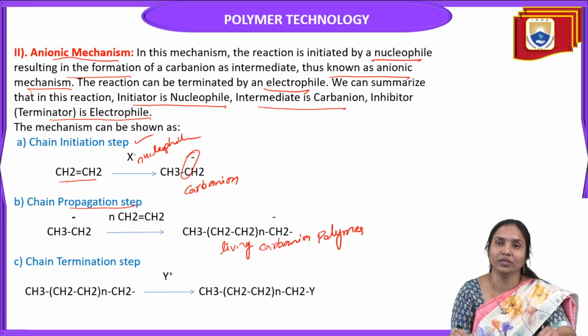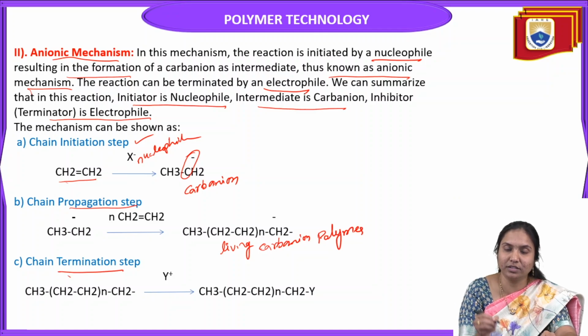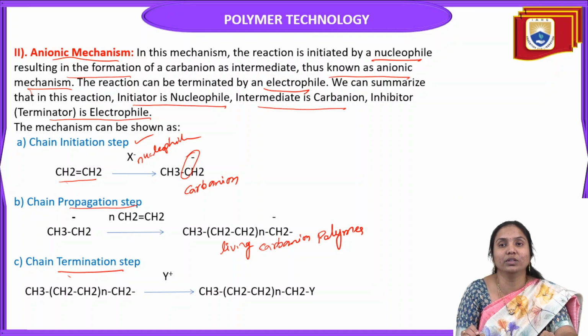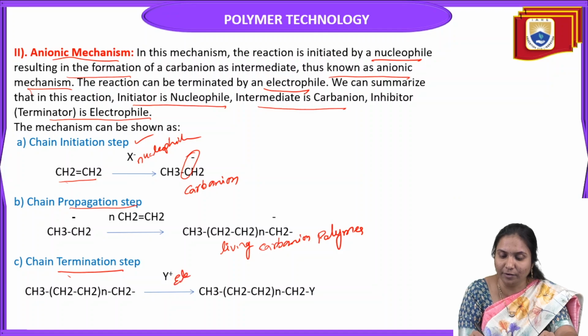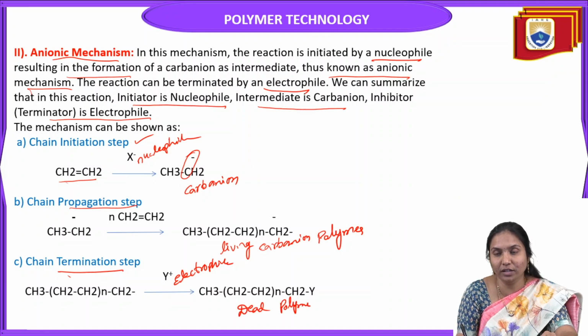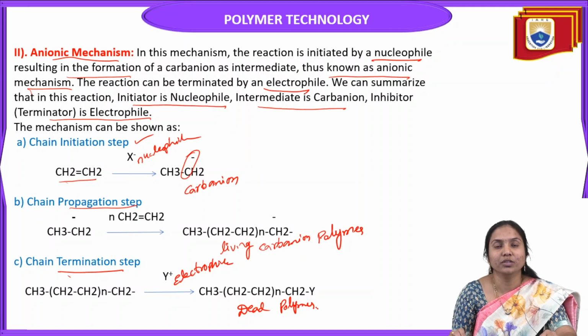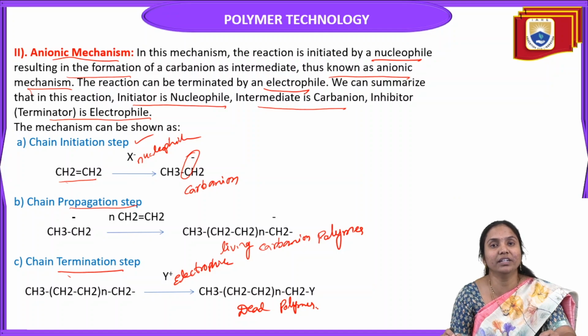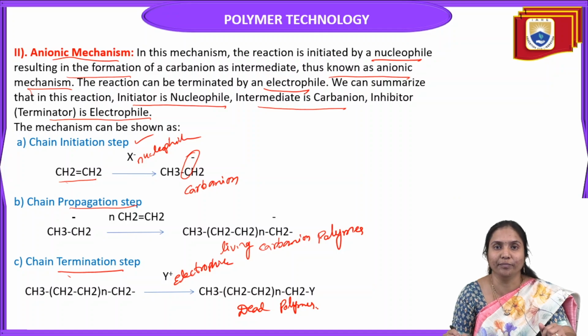Next is termination. The third step is to stop the reaction. The living carbanion polymer terminates by reacting with the electrophile. Then it gives a dead polymer. What is the meaning? To stop the reaction. So in this anionic polymerization, the initiator is the nucleophile, the intermediate is the carbanion, and the terminator or inhibitor is the electrophile.